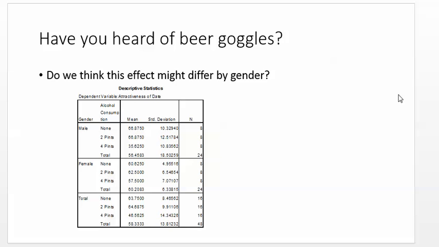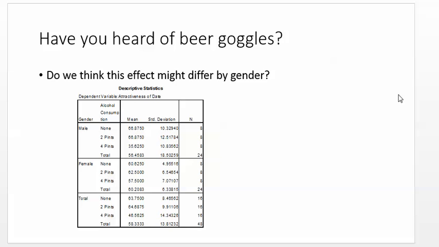So let me walk you through factorial ANOVA. The cool thing about factorial ANOVAs is that they allow us to do these interaction effects. You've watched the thing about the bears, right? You know that depending on the type of bear and what behavior you take, it determines if you're going to live or die. Well, this is a cool thing. Not that you might die, but that you can do these interaction effects, okay?